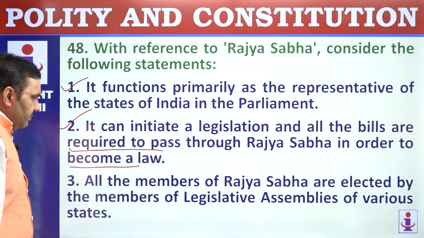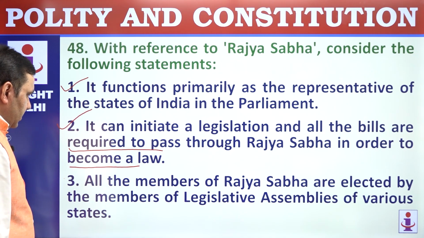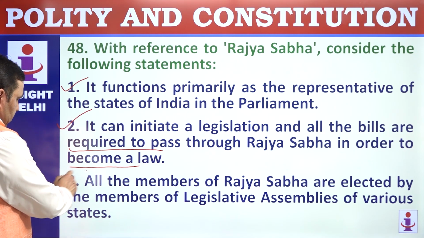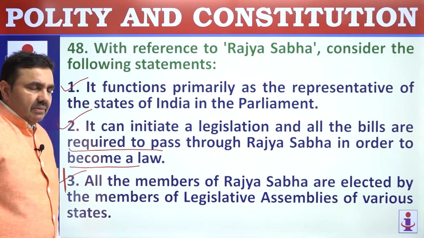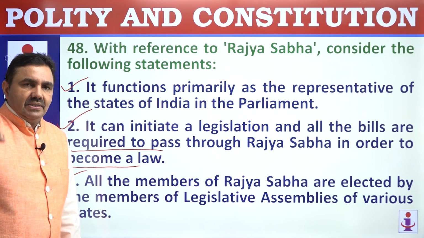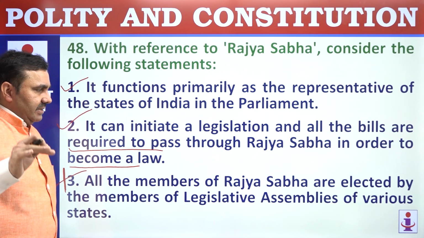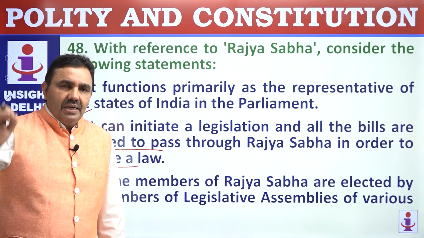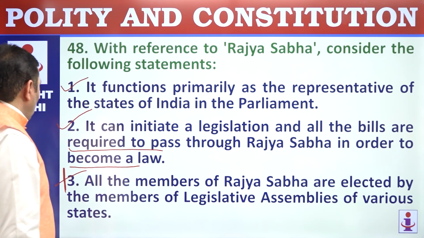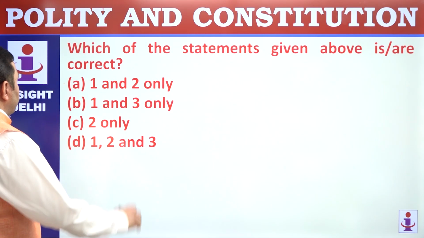All the members of Rajya Sabha are elected? All are not elected. There are 12 members who are nominated. 238 plus 12. There are nominated as well as elected members of Rajya Sabha. The elected members are indirectly elected by members of state legislative assemblies. 1 and 2 are correct. A.